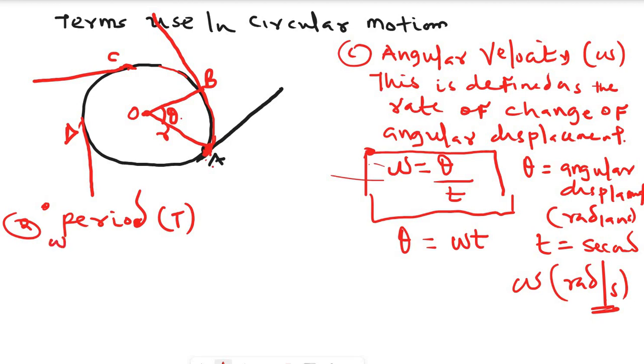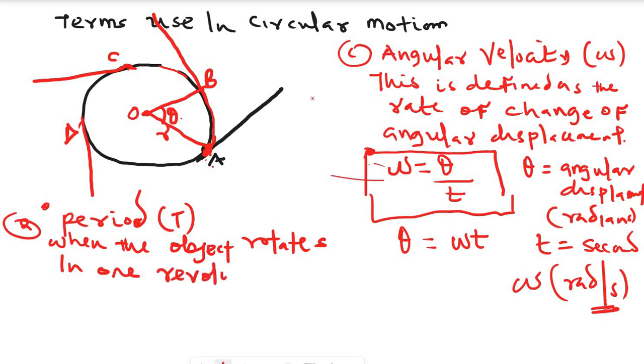When the object rotates in one revolution, the time taken will change to period. Small t will change to period.